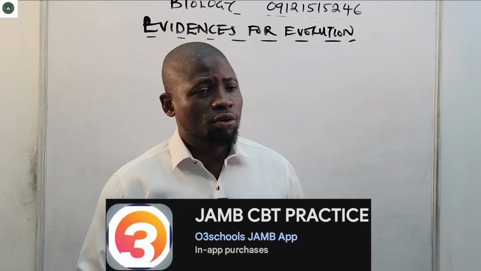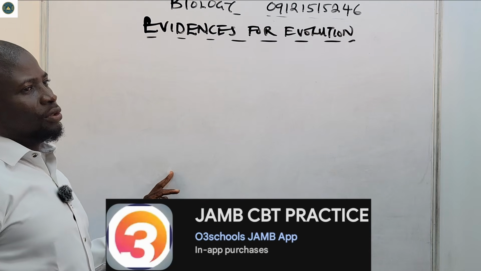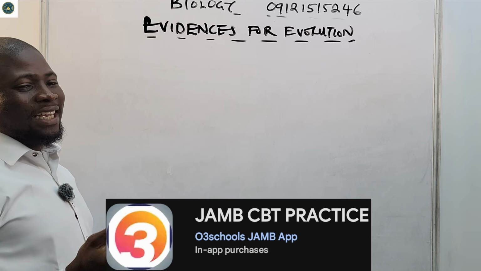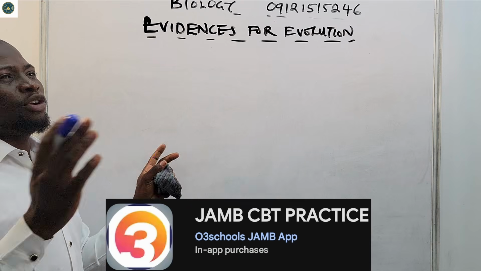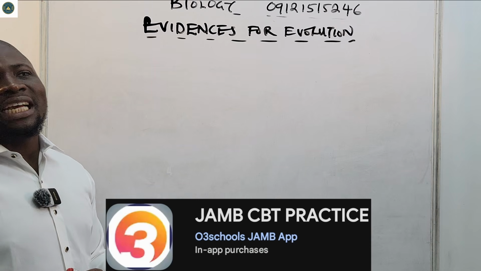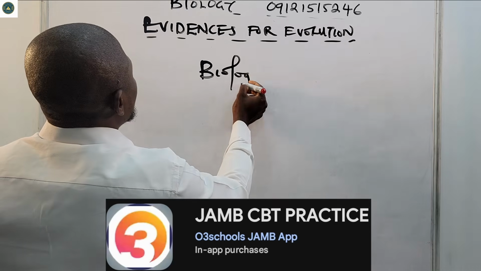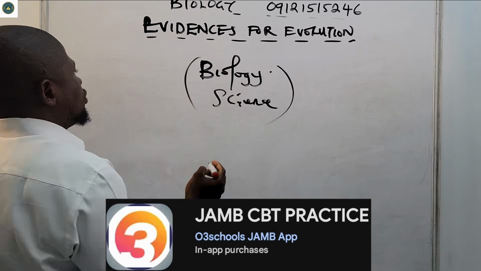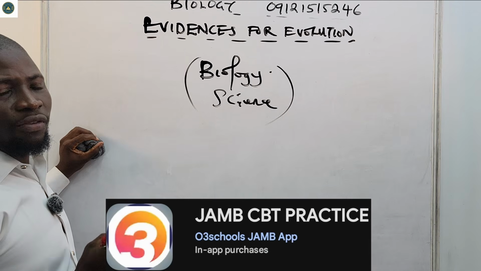All right, so let us now go to the evidences for evolution. You can see them right in front of us. They are spread all over biology and all over science. The evidences for evolution come from different fields of biology and different fields of science.